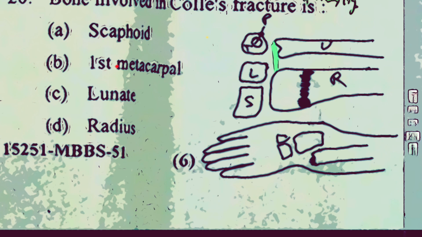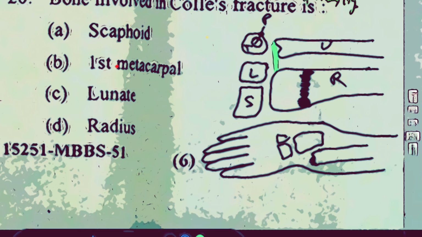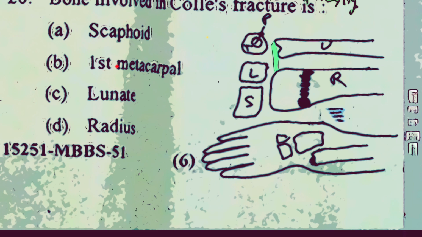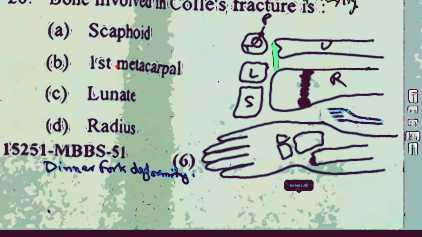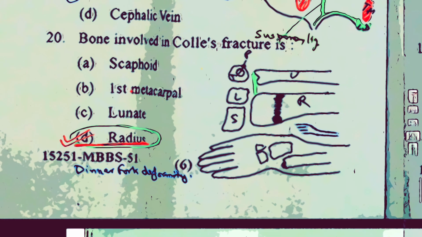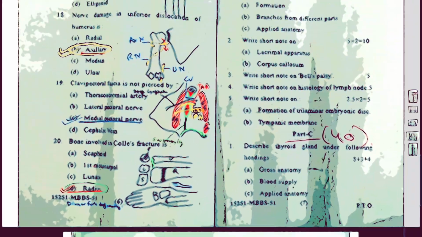So this is called Colles fracture. This deformity you can see is like a dinner fork, so it is also called dinner fork deformity. Remember, if the reverse happens, that the distal broken fragment gets dislocated on the palmar side, ventrally and proximally, then it will be called Smith's fracture. So the answer here is the radius. That was all about the MCQs.